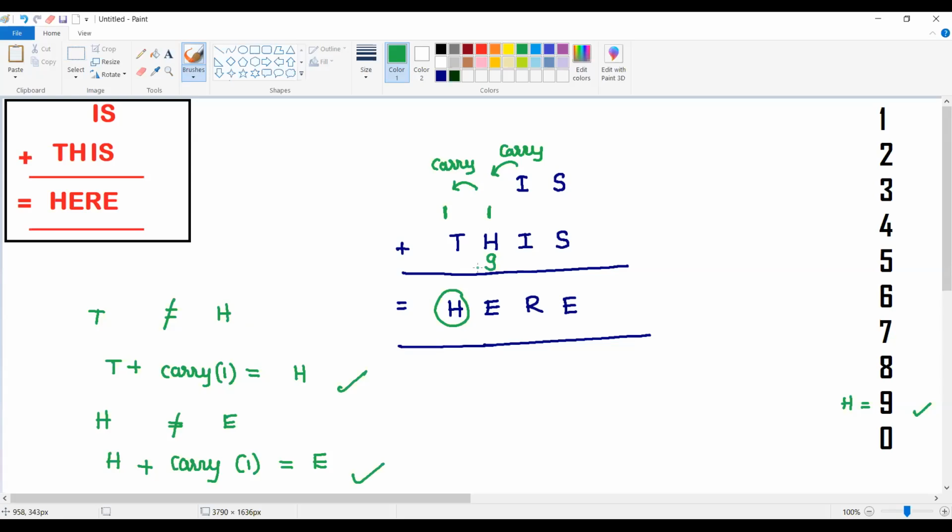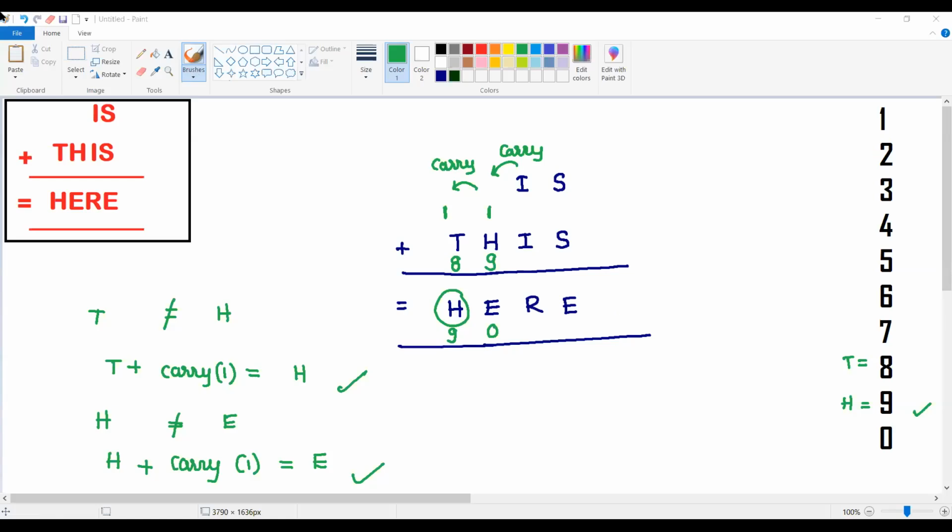Are you able to get my point? The value of H should be equal to 9. So what is 1 plus 9? That is going to be 10. 1 is anyway the carry. So in order to make H as 9, what is the possibility of T value? T value must be equal to 8. I hope you are clear till here. This is an important point. If you are clear till here, then you will be able to get the answer.